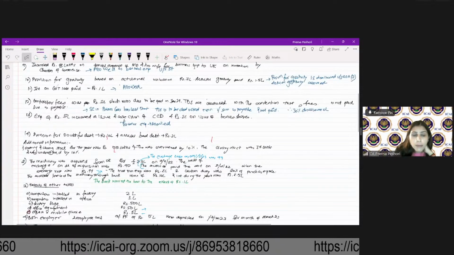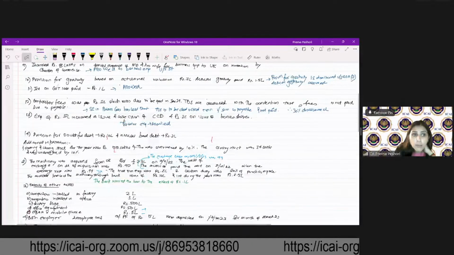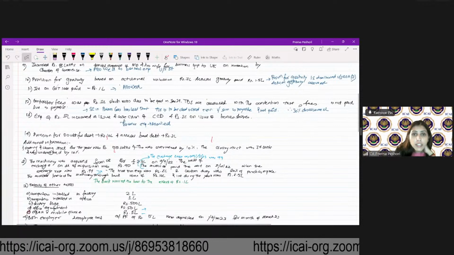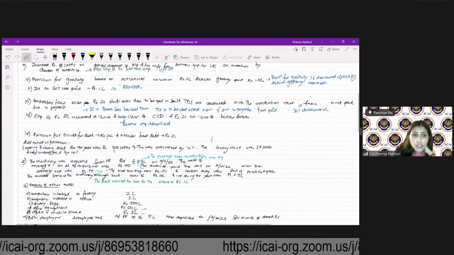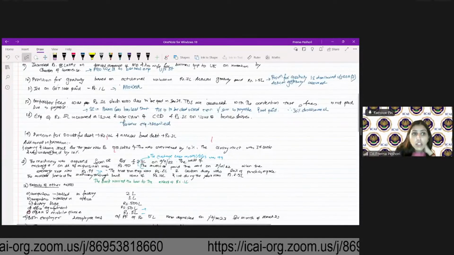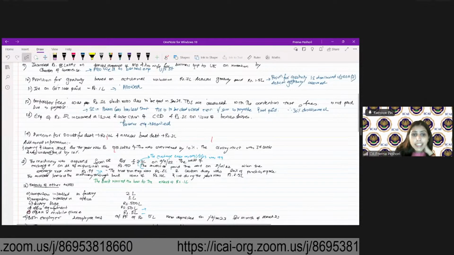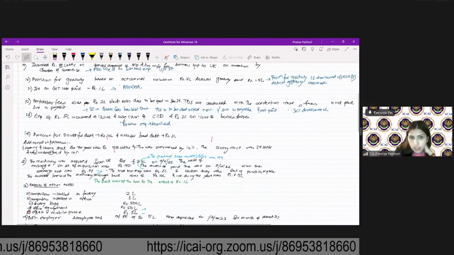If you remember, we had discussed the case law around this particular point. Any expenditure incurred on the issue of the bonus shares will be considered an allowable deduction.